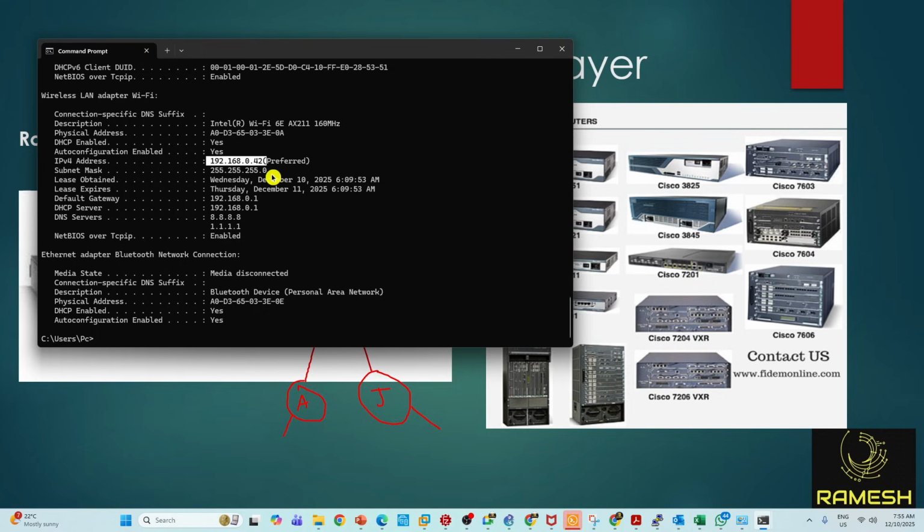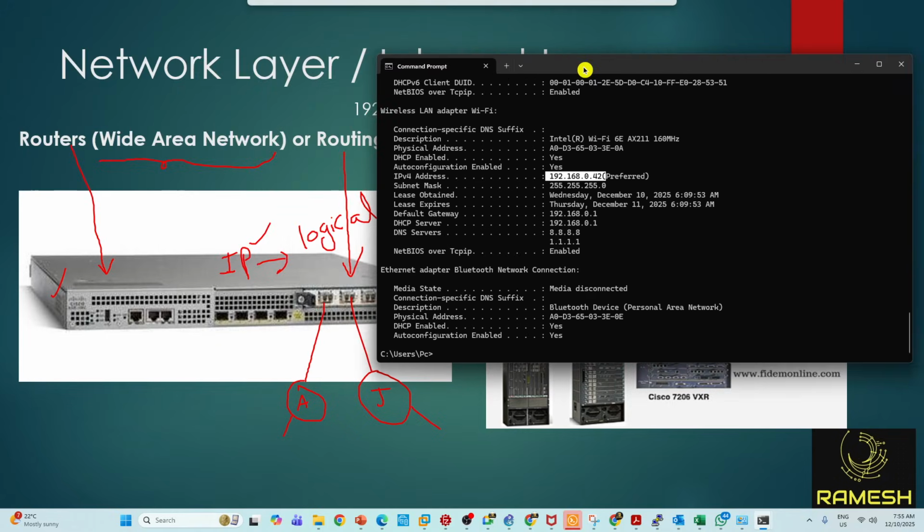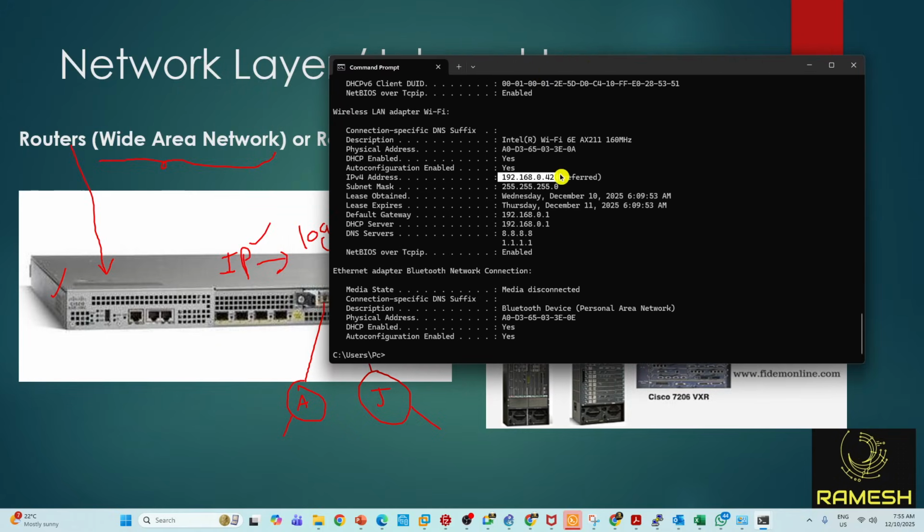So whoever is using an IP address, those are L3 devices. My computer is also using an IP address, so a computer is also a network layer device. Understand? Your mobile phone is also using an IP address to get internet, so your mobile phone is also a layer 3 device. Whoever is using an IP address, those are layer 3 devices. Your TV also needs an IP address, so it is also a layer 3 device. Is it clear?